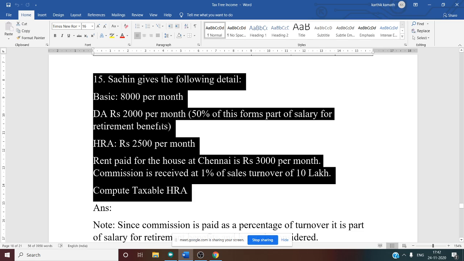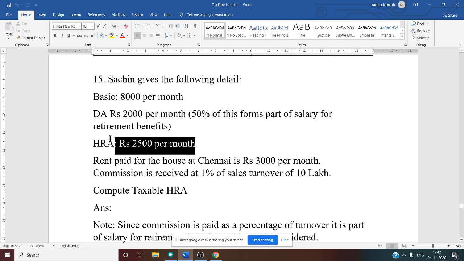So now for the purpose of HRA calculation, salary means what? Can you tell me? Basic plus DA in this case. Correct answer. In the previous case, if nothing is mentioned, only basic. So now HRA received is also given, 2500 per month. So this information is needed, so that we'll discuss later.